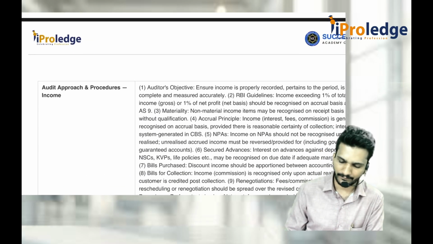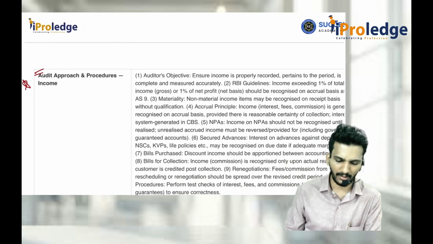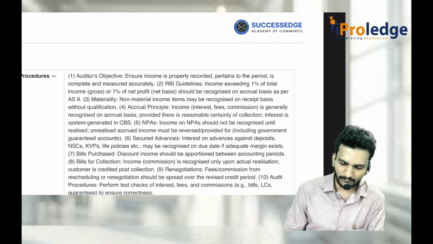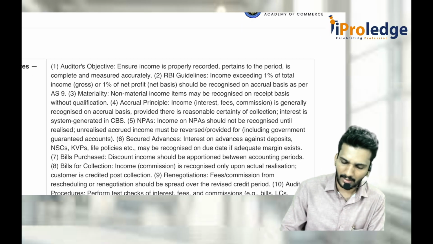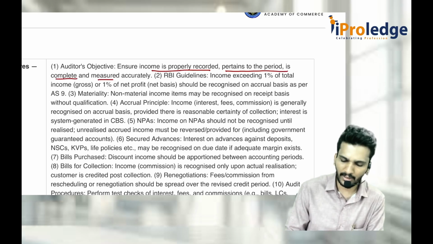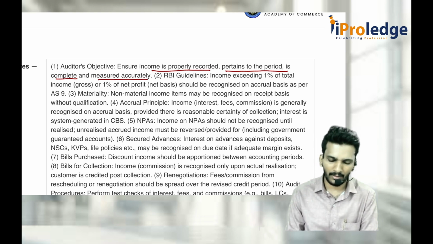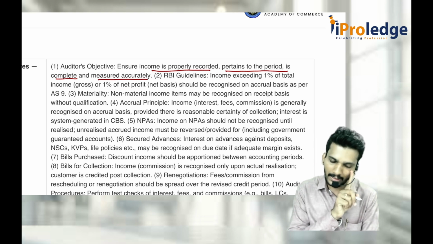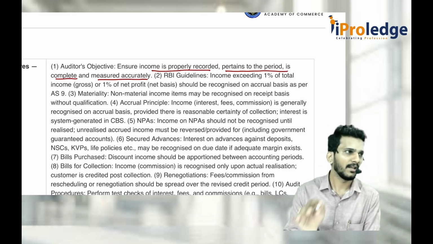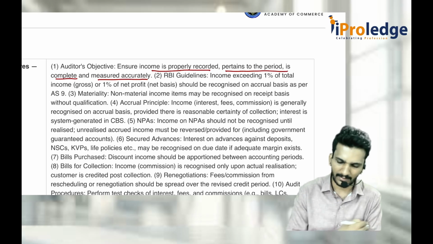This is important. How do you do the audit? Whatever we discussed is from the bank's angle. Now it is audit. What is the auditor's objective? The auditor should ensure that income is properly recorded, pertains to the period, is complete and measured accurately. If it is 25-26 income, record it in the 25-26 P&L only. What is measured accurately? If it is NPA related income, don't record on accrual basis, go for cash basis. If it is other than NPA, then record on accrual basis.